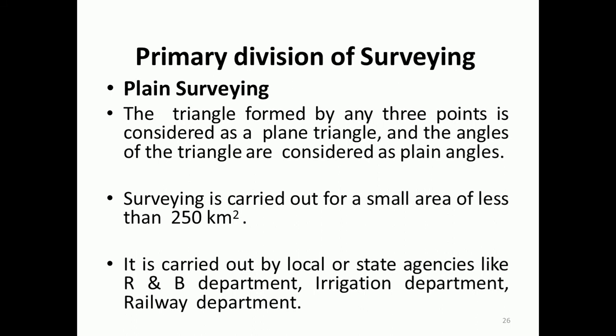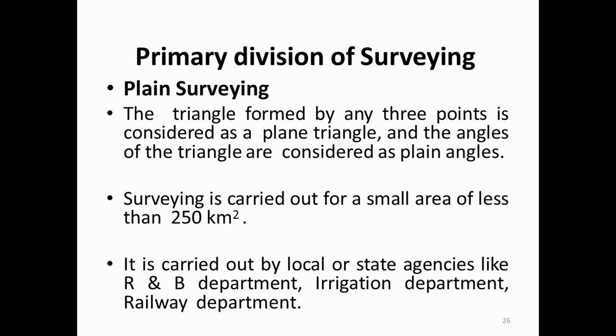If you take three points and join them, that triangle is called a plane triangle. That means the triangle formed by any three points is considered a plane triangle, and its angles are considered plane angles. You might have studied in geometry that the sum of the three angles of a triangle is exactly 180 degrees, 0 minutes and 0 seconds. When plane surveying is considered, the area to be surveyed is up to 250 square kilometers or less.